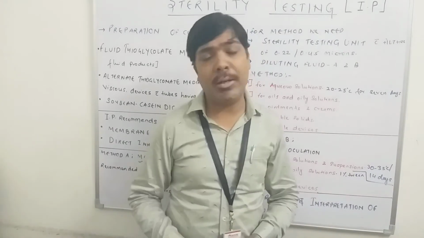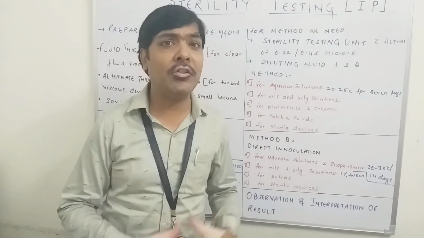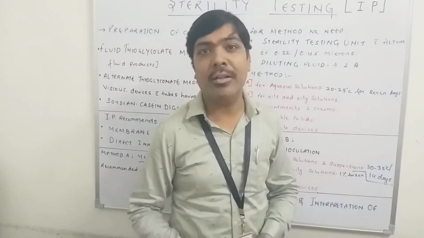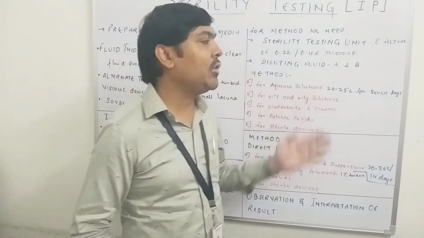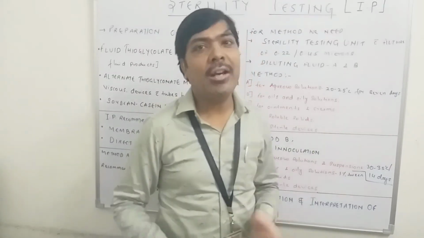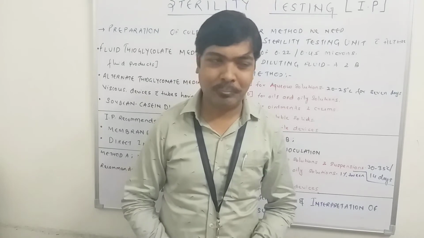Sorry, it is not inoculation, it is incubation. The temperature of incubation is around 20 to 25 degrees centigrade. After 7 days, we have to observe the growth.